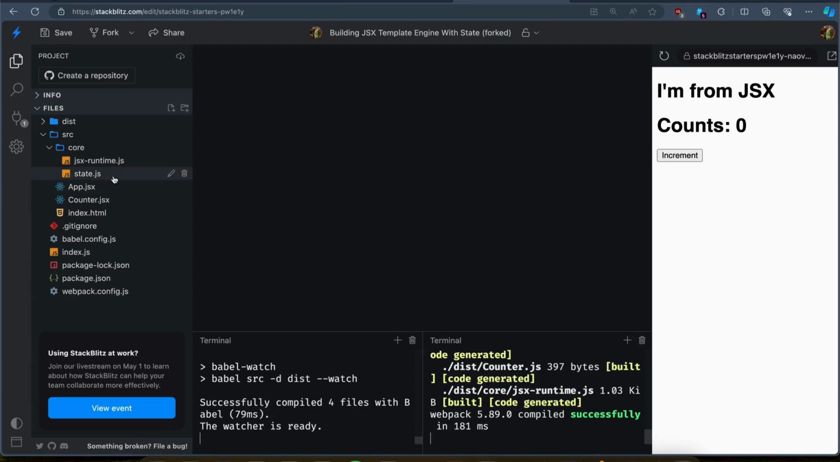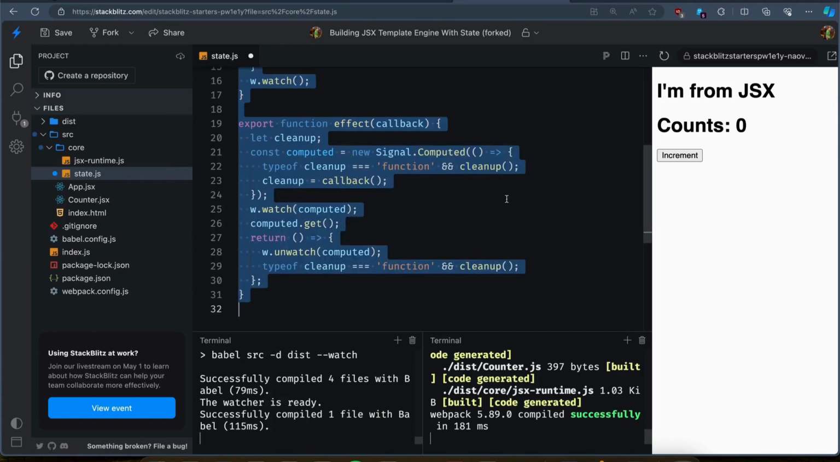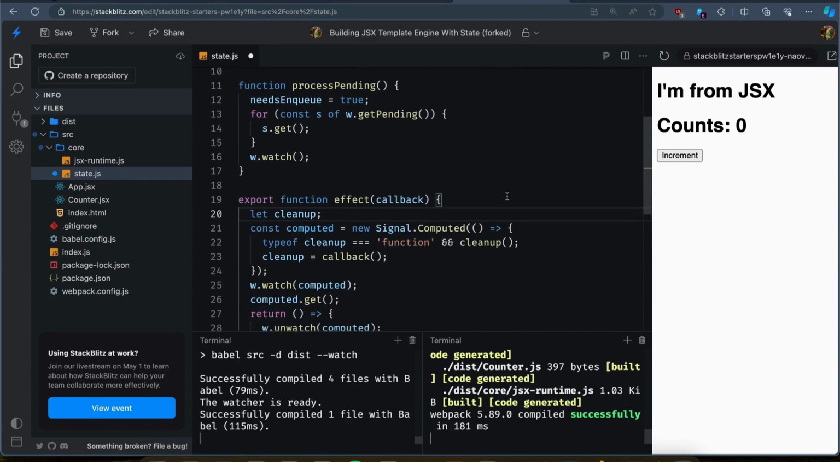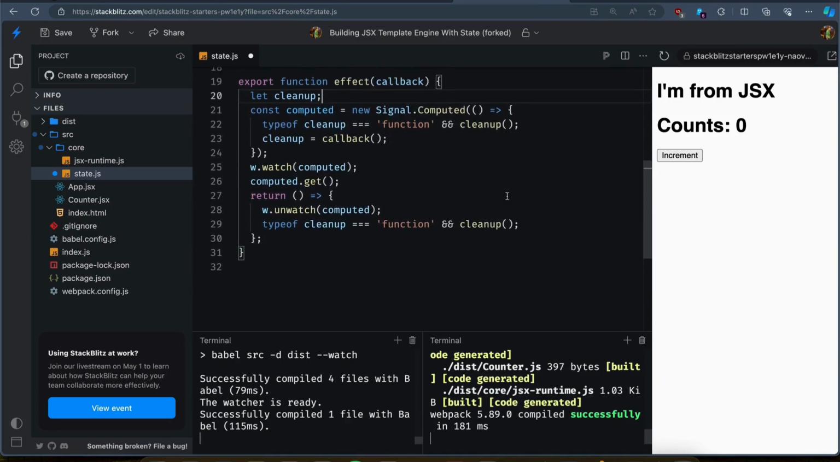I already created a state.js file in the core directory to define all state-related functions. I'll copy-paste the code of the effect function from the proposal document. Effect function is a function that takes a callback function and calls it whenever the state changes. It's similar to the useEffect hook in React.